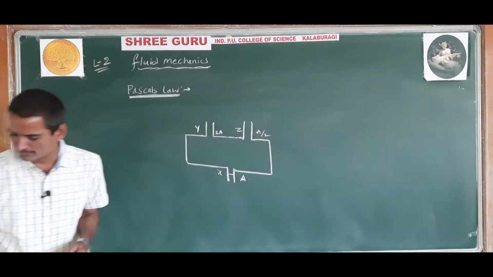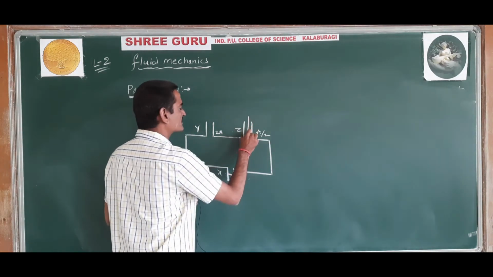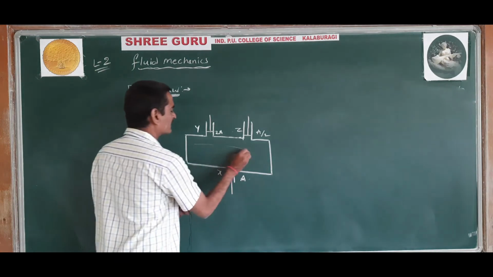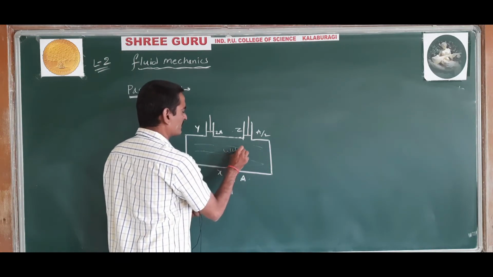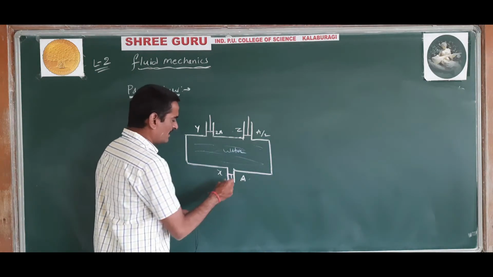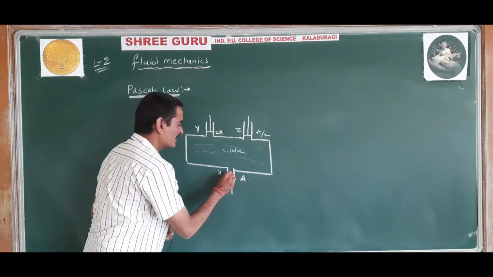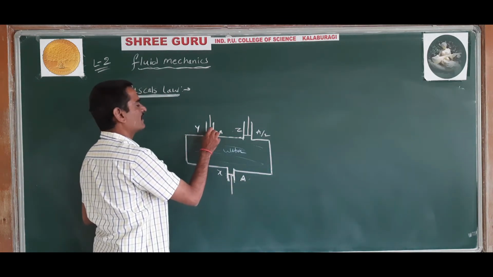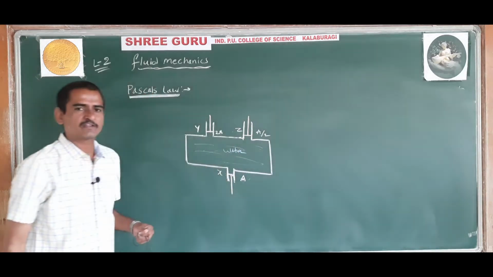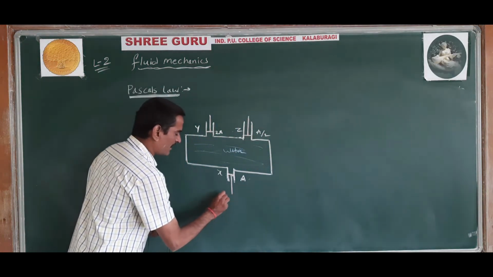These openings are fitted with frictionless pistons, and the entire vessel is filled with some liquid, let us say water. The three openings have different cross-sectional areas: X has A, Y has 2A, and Z has A by 2. Now, a force F is applied